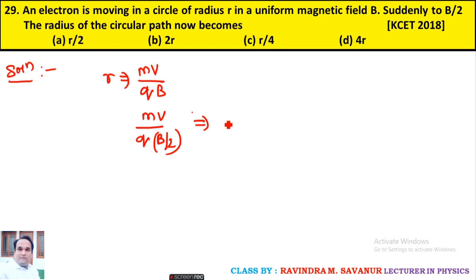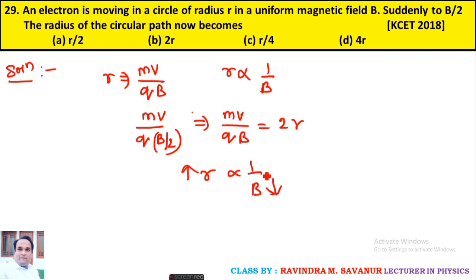Then the radius becomes 2r. So r is inversely proportional to B. When the radius increases, the magnetic field decreases. So suddenly when the magnetic field becomes B by 2, the radius becomes 2r. Option B.